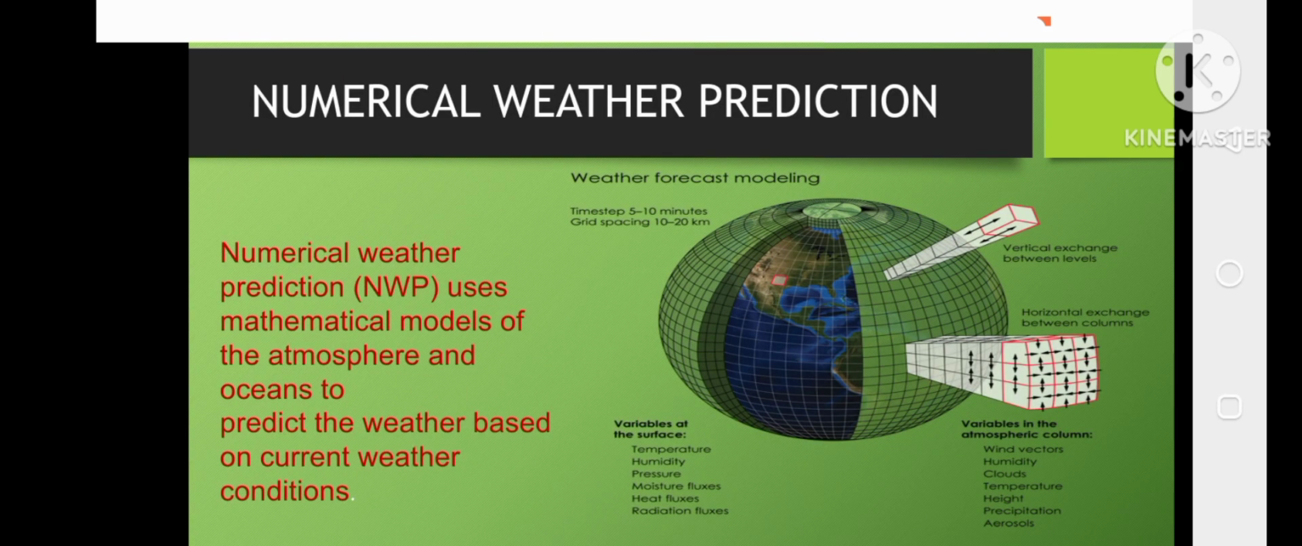Then, numerical weather prediction. So, ang numerical weather prediction uses mathematical models of the atmosphere and ocean to predict the weather based on the current weather conditions. So, mo na siya ang ihang rules.